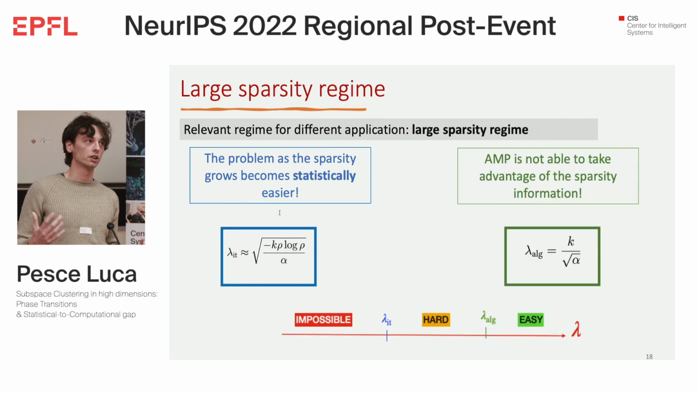But unfortunately, AMP is not able to take advantage of this information and cannot use rho. As you see, the algorithmic threshold in the large sparsity regime does not depend on rho, and so an algorithmically hard barrier opens up.